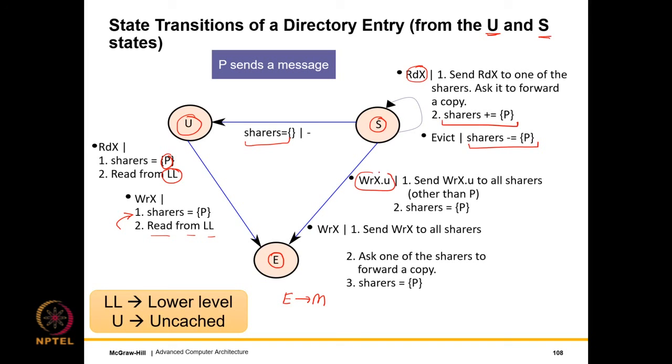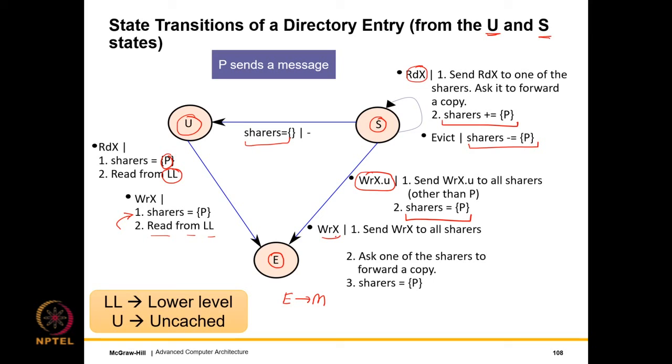So sharers plus equal to P means we make it a sharer. If there is an upgrade message, then what needs to be done is that this message needs to be sent to all sharers, other than the requesting cache, of course. And it needs to be told that, look, all of you kindly invalidate yourselves. You don't have to send a copy because it's an upgrade message. And the set of sharers is only a single entity, which is the one that is requesting write permission.